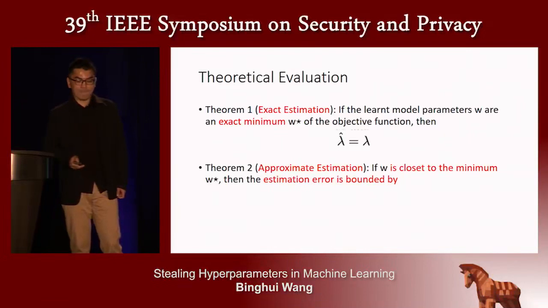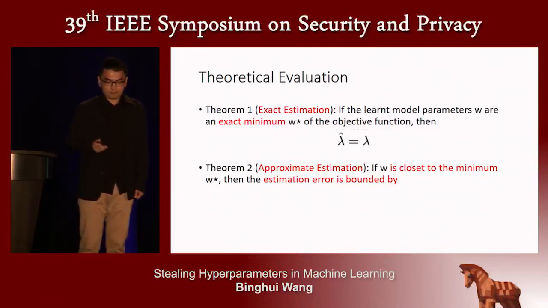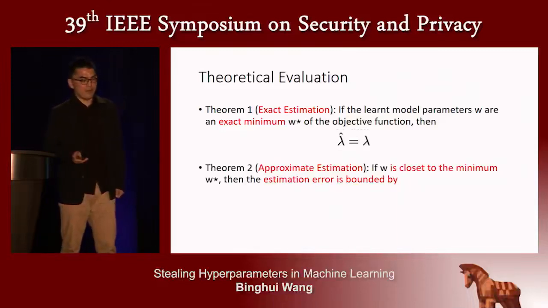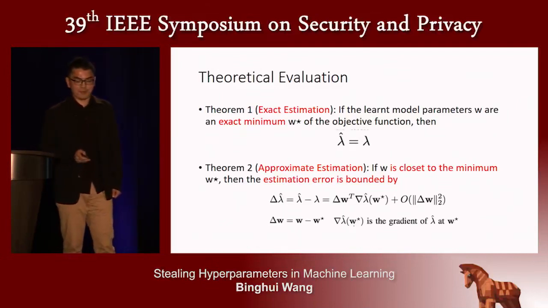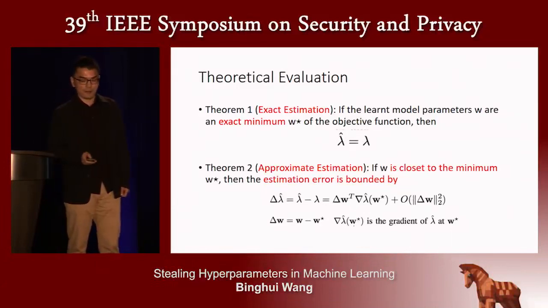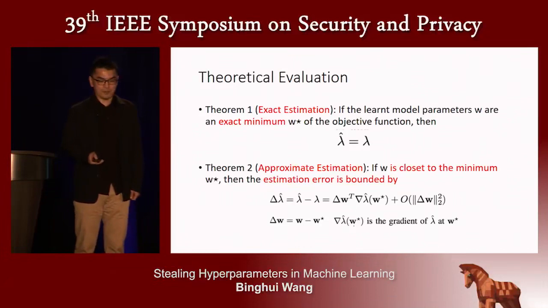That is, if the model parameters are close to the minimum model parameters, then the estimation error is bounded by this equation. Here, delta W is the difference between the learned model parameters and the true model parameters. And the estimation error delta lambda is a linear function of this difference.